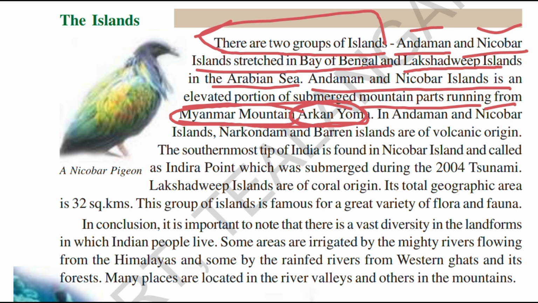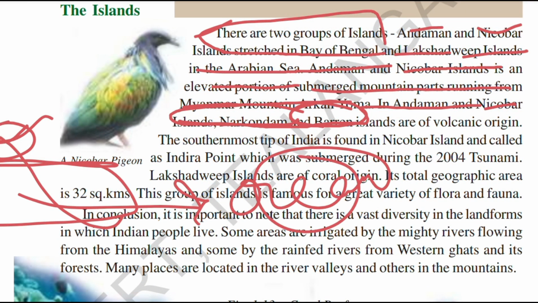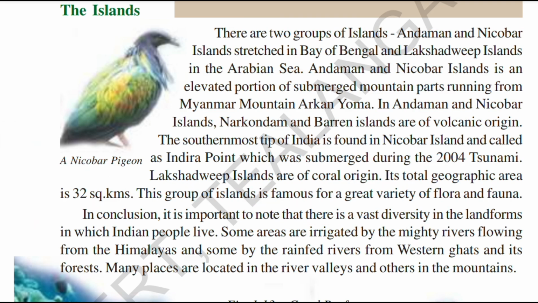Whatever the topmost visible portion is, that is the Andaman and Nicobar Islands, and the rest of the portion is submerged in ocean or sea water. That's what he's trying to convey.